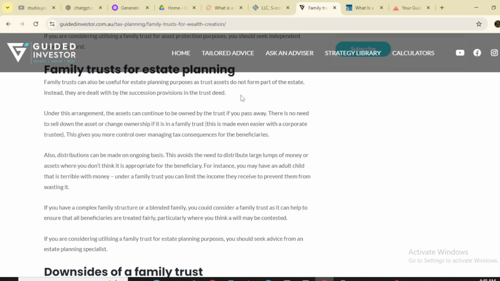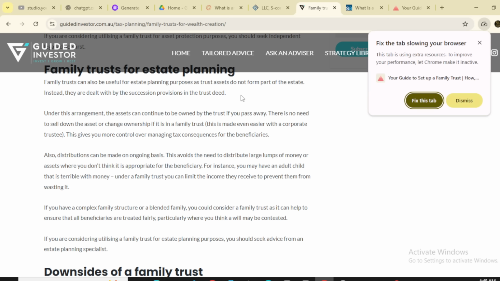If you pass away, there is no need to sell down the assets or change ownership if it is in a family trust. This is even easier with a corporate trustee. This gives you more control over managing the tax consequences for the beneficiaries. Also, distribution can be made on an ongoing basis.